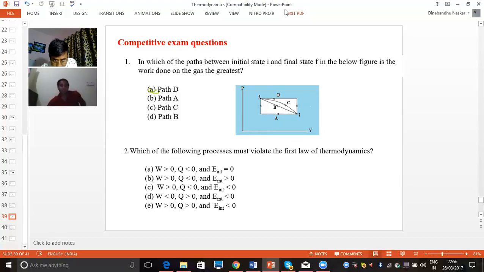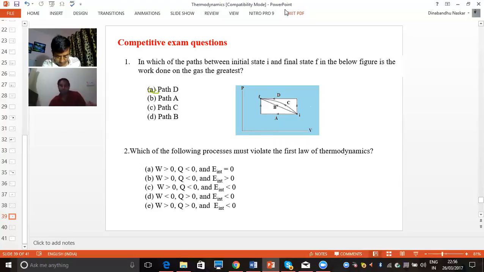Coming to the next question: which of the following processes must violate the first law of thermodynamics? I already discussed the first law of thermodynamics. The first law is that the change in internal energy equals work done plus heat supply. That is the equation of the first law of thermodynamics. First option: work done greater than 0 and heat less than 0, then change in internal energy equal to 0.